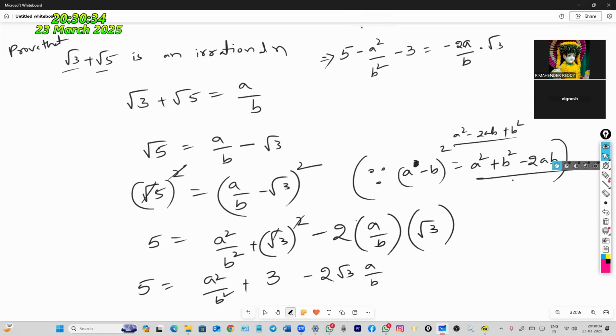5 minus 3 how much? 2. So 2 minus a square by b square. It is multiplied with the root, so when you send this side, it will be reversed: b by minus 2a.